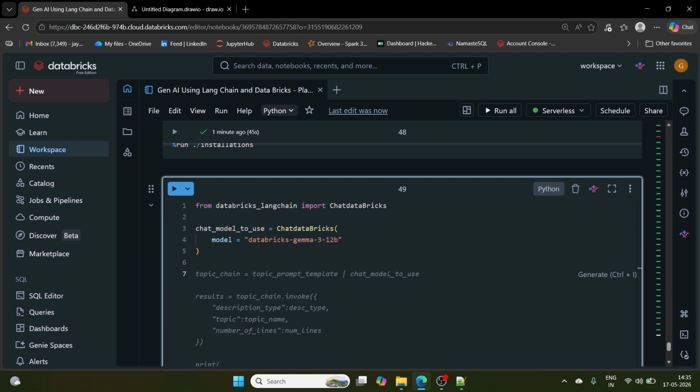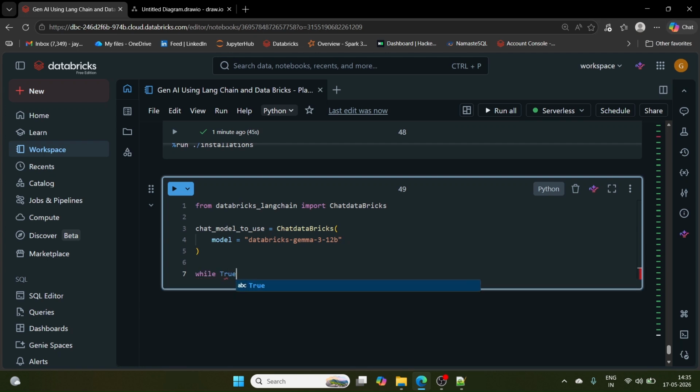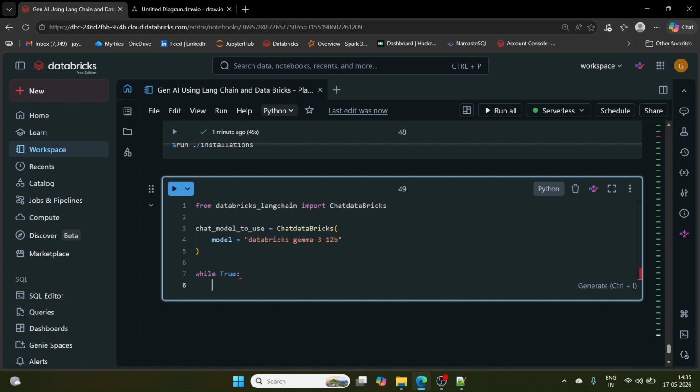Now I'm going to write while True, and take input from the user, whatever the user's query is.